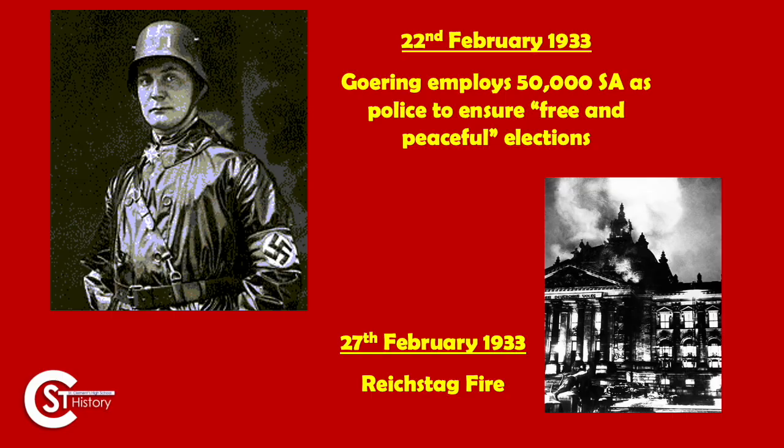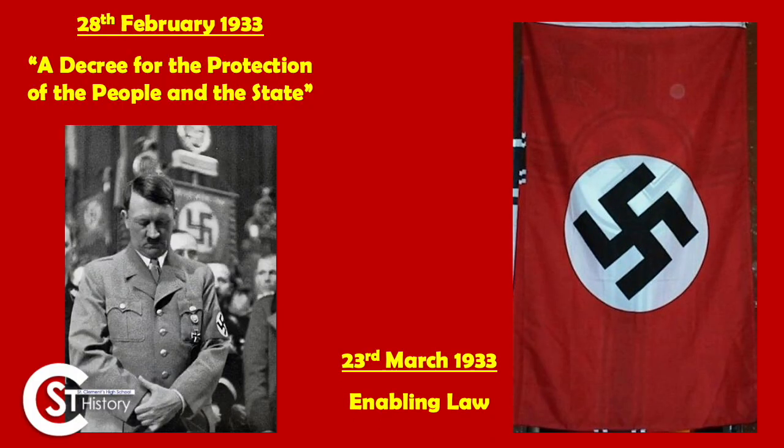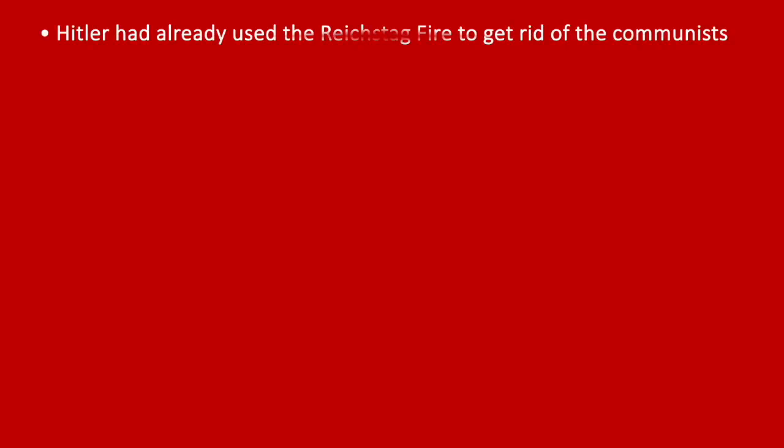Either way, remember, this just got people to be anti-communist, and Hitler then passed a decree for the protection of the people and the state to arrest communists, and they arrested 4,000 in one night. As well as that, anything that breaches the peace or anyone who was deemed to be a danger could be arrested and even executed. So that all went really quick, didn't it? And then, of course, we ended last lesson with the Enabling Act, which gave Hitler 4 years of total power to do whatever he wants. And we know that straight away he banned trade unions, all of the parties, etc. So that was a nice straightforward thing.